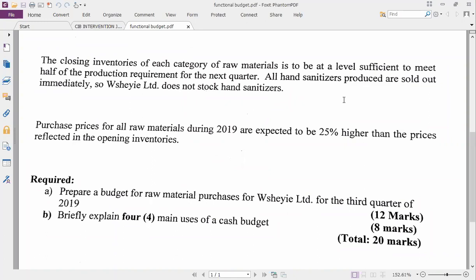And then briefly explain four main uses of cash budgets. You should know the use of cash budgets.